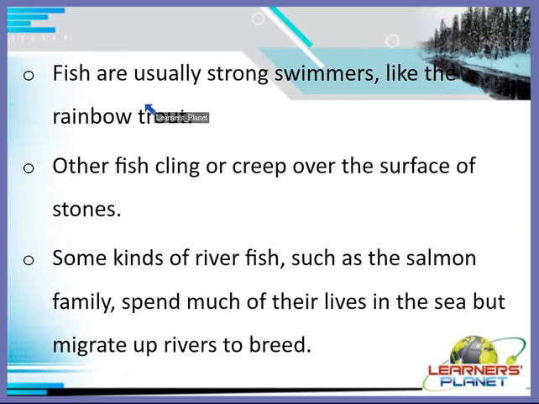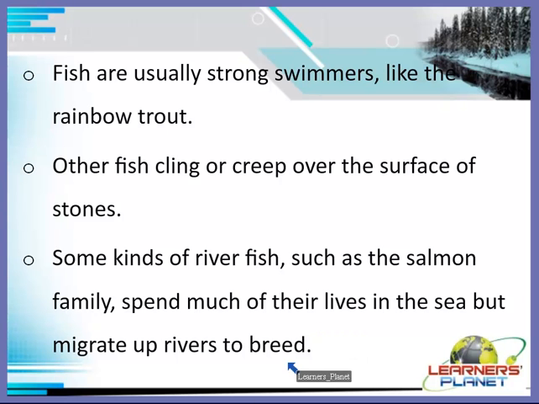Right, fish are usually strong swimmers, as you know, like the rainbow trout. Other fish cling or creep over the surface of stones. There are some kinds of river fish such as the salmon family. They spend much of their lives in the sea, but they migrate up rivers to breed, right?